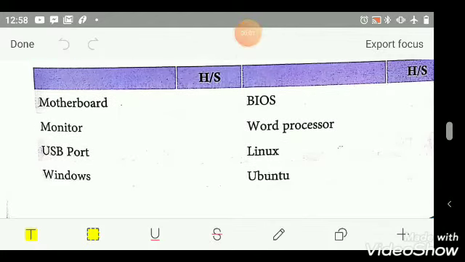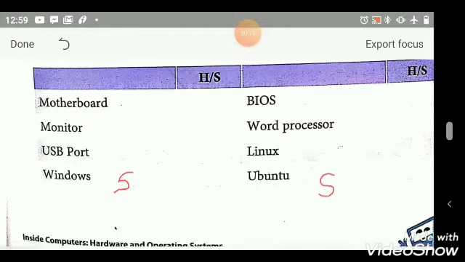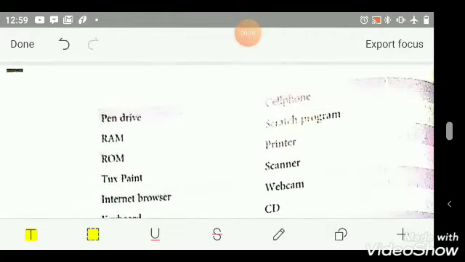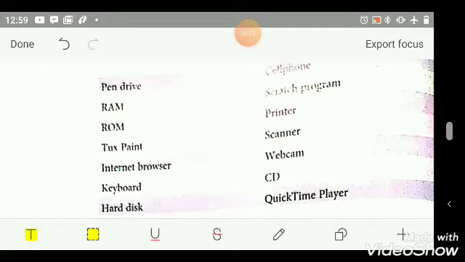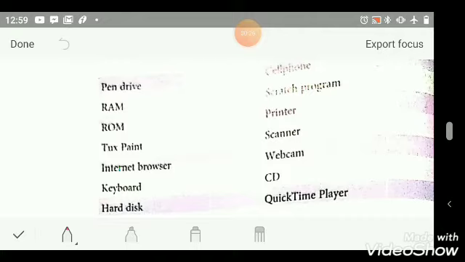Window is also your software, so here you write S. Ubuntu is also your software, so here you can write S. Next, pen drive. Pen drive is your hardware. So here you write H.